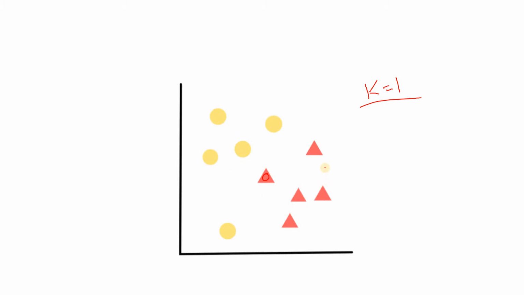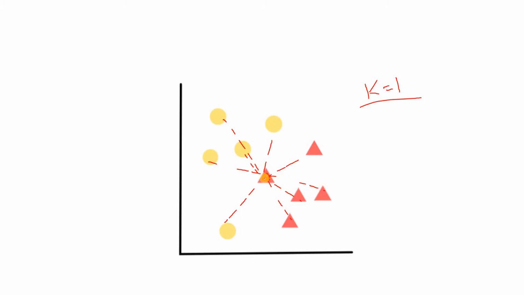Suppose we have already created the model. This triangular shape is a data point belonging to one class. This circular data point belongs to another class. Now suppose I want to predict the class for this particular data point belonging to the triangular class, for k equal to 1. When you are considering k equal to 1, what will the model do? Basically the model will calculate the distance with respect to all the data points present in that training set, and it will take the nearest one value only.